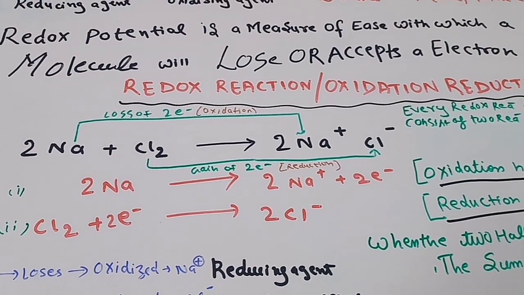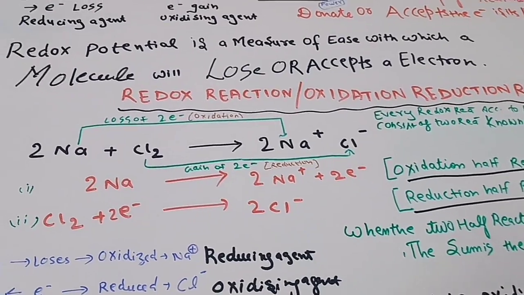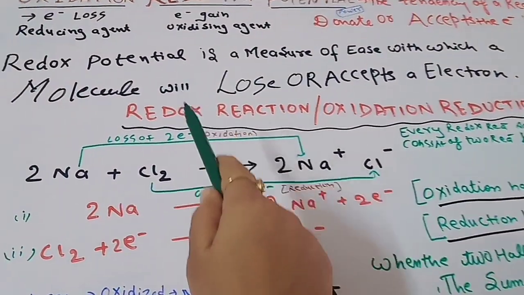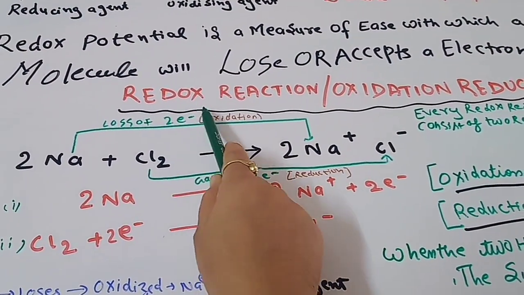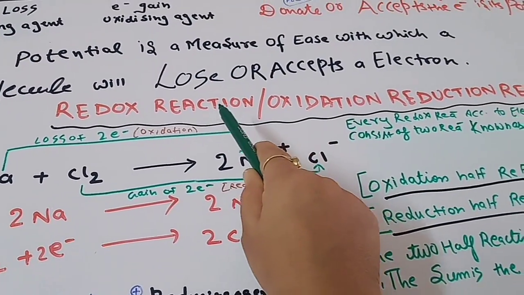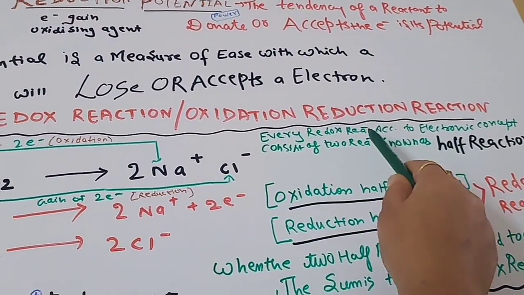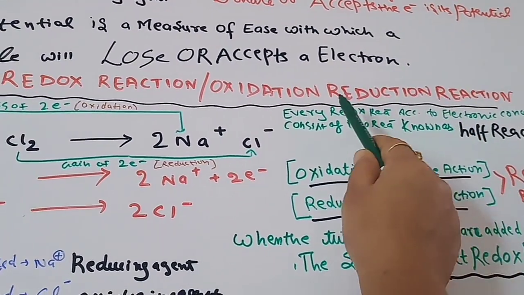Now we can see this with the help of a simple reaction. As redox is made up of two terms, reduction and oxidation, we can also call this a redox reaction, in which oxidation and reduction take place together.